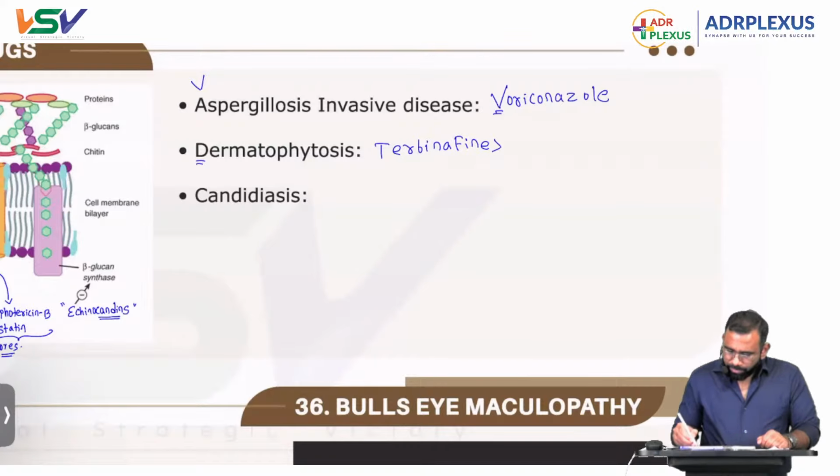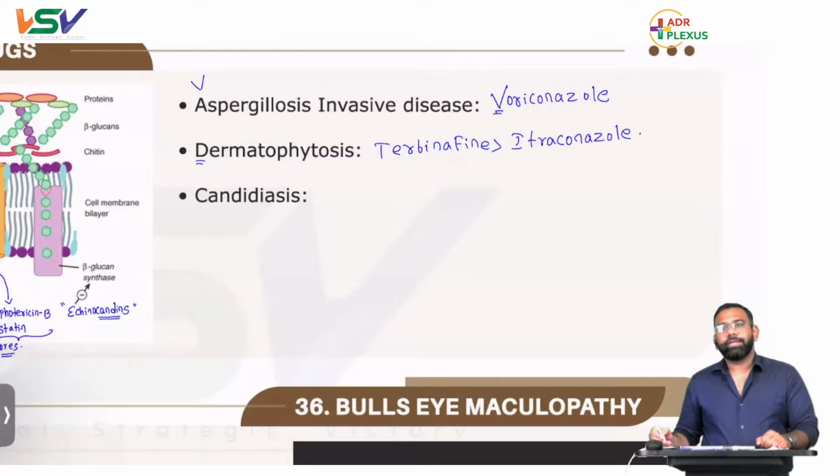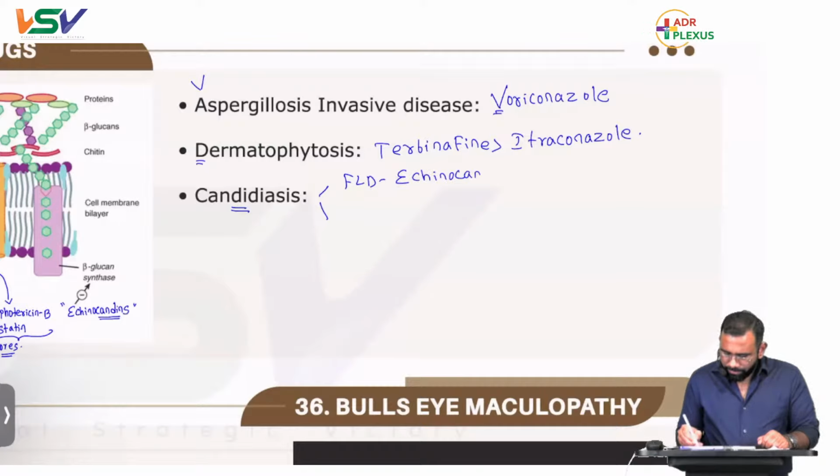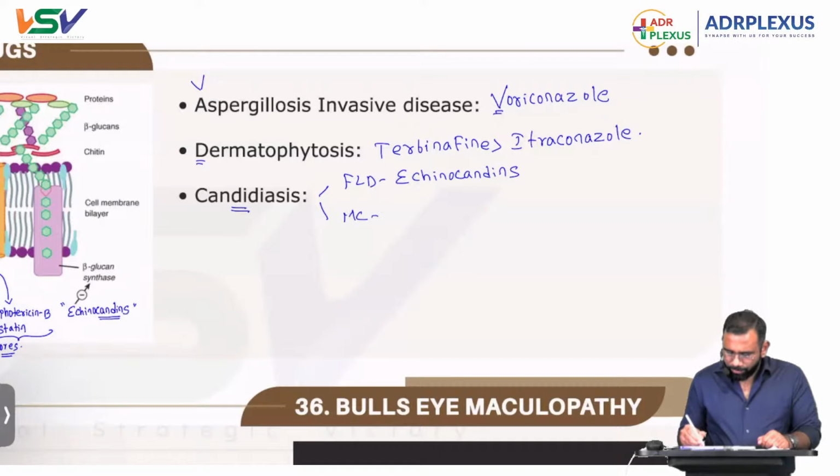Terbinafine. Second option will be itraconazole. First option will always be terbinafine. Next one, candidiasis. The first line drug will be echinocandins, as I told you. Disseminated candidiasis, echinocandins. But most commonly we'll be using fluconazole.